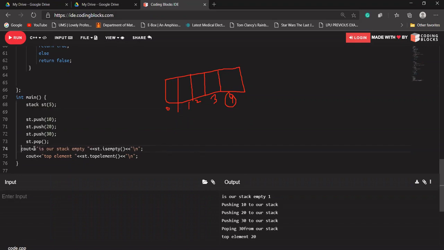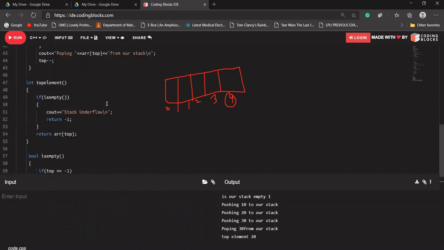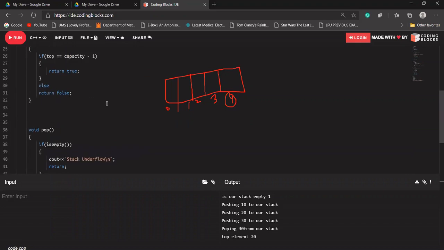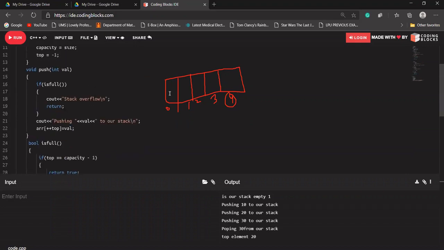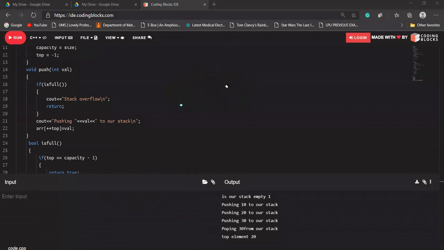Or does anybody have any doubt? Let's say, okay, I'm showing the code again. Please go through the code once. If you are having any doubt, I can repeat the code again. Okay, I'm waiting for your responses, guys. Please do ask if you are having any doubt regarding anything in this code.